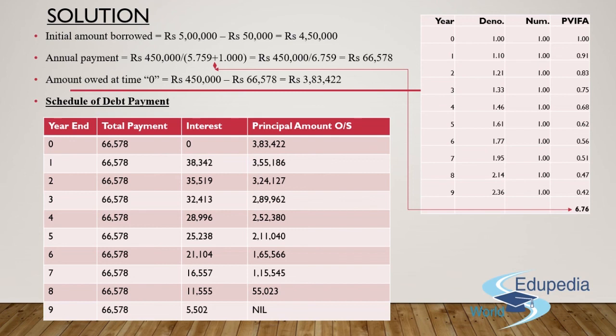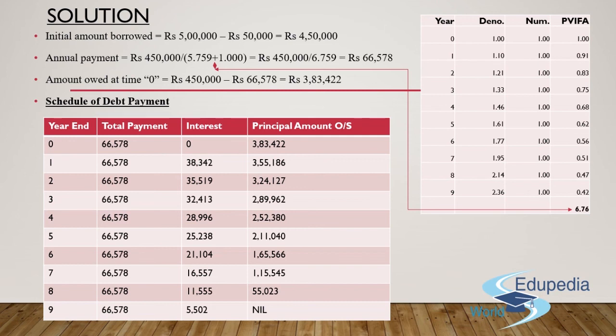So, what is the remaining amount? The remaining is my principal repayment. And once I get this figure of principal repayment that I'm making out of 66,578 rupees after deducting the interest, then the balance will be my principal amount outstanding for year end 1, which will be 3,55,186 rupees for year end 1.